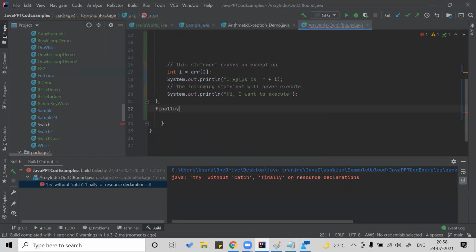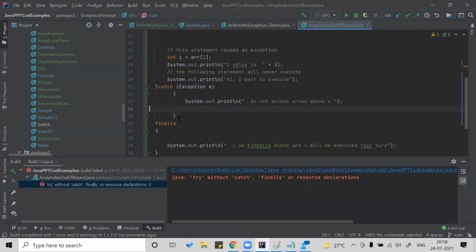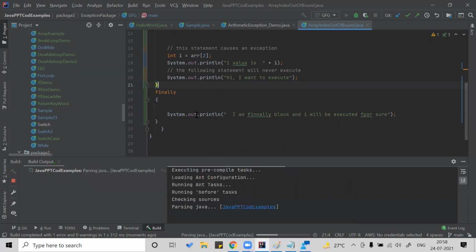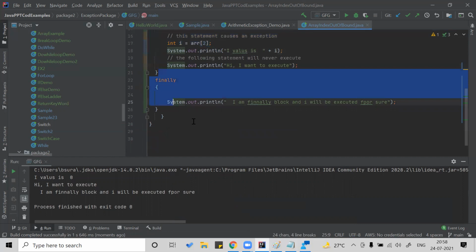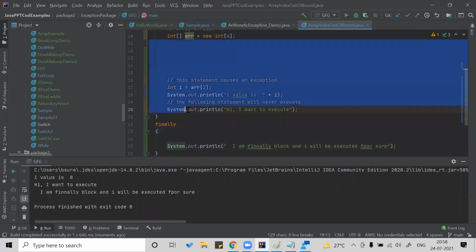Let's keep finally. We'll do one thing, Control Z. Okay, we'll remove catch. So what is the learning here? You can have a try block and finally as a combination. No single catch block can exist. Try shall always be there.